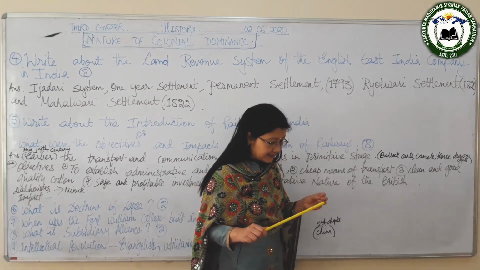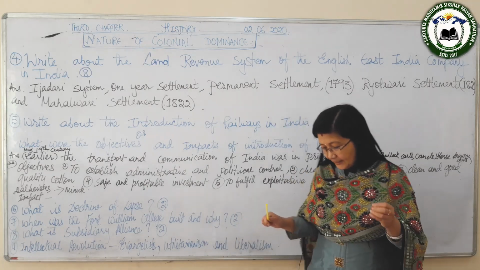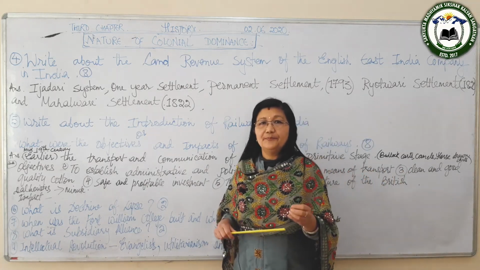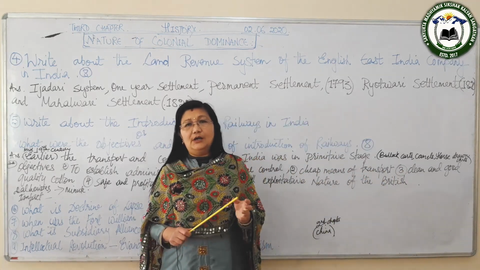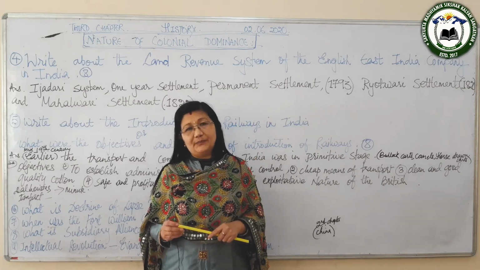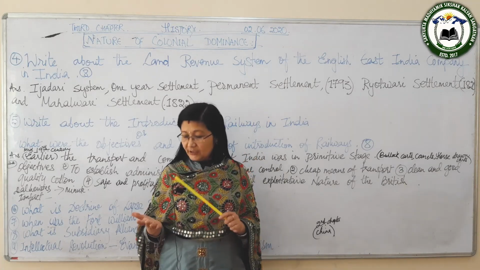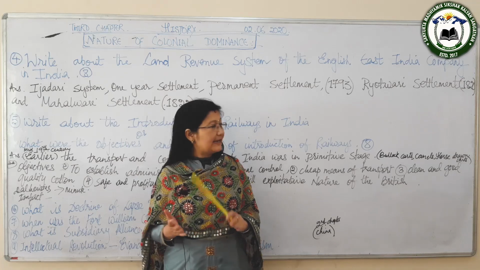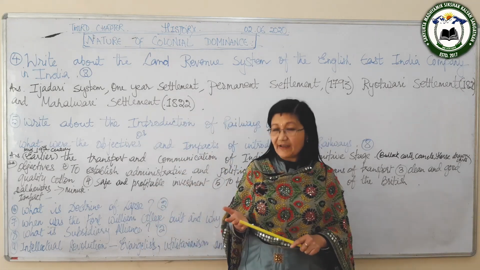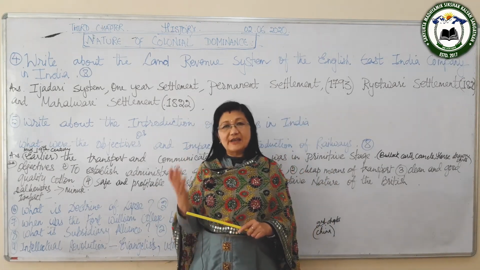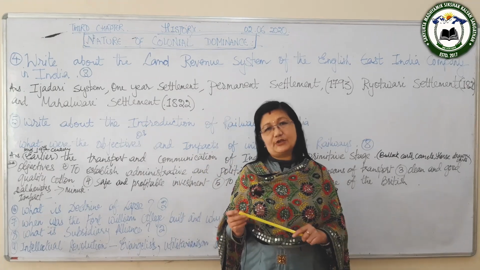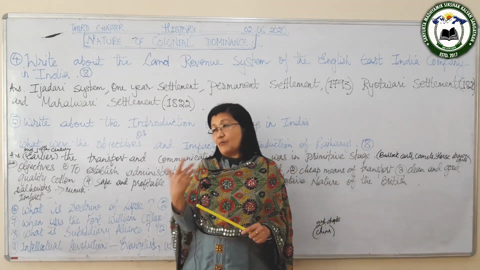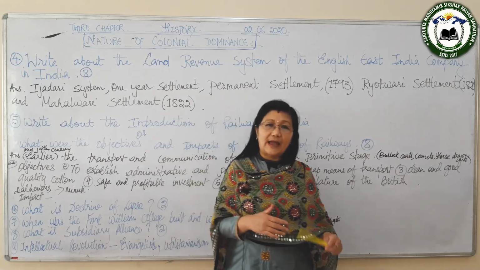Then the next is that the Lancashire mills in London wanted good quality, clean cotton, which only the railways could provide. And next, they wanted safe and profitable investment of the surplus British capital. Surplus means extra capital, whatever money they had, they wanted it to be safe and they wanted profit.